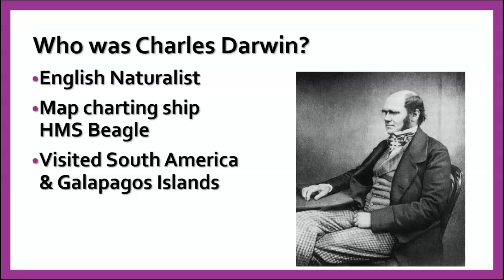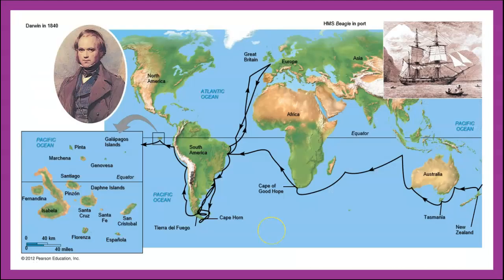The voyage was supposed to take a couple of years. It ended up taking 5 years, and they ended up going all the way around the world. After they went around South America, as you can see in the map on this slide, they went back and forth around South America, and then hit the Galapagos Islands, then across the Pacific to Australia and New Zealand. And across the Indian Ocean to the Cape of Good Hope, back to South America, and then all the way back up to England again. So it was a pretty extensive voyage, with lots of stops along the way.